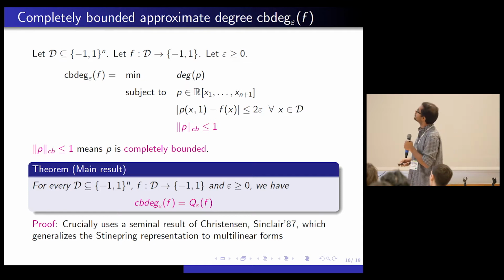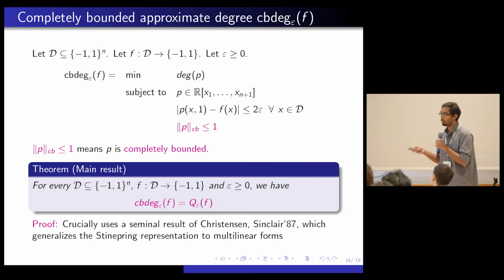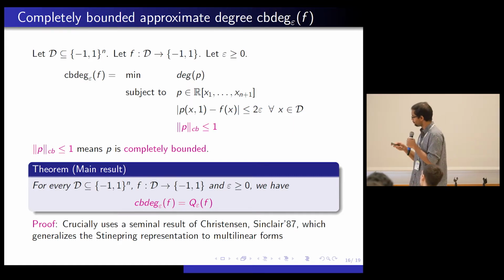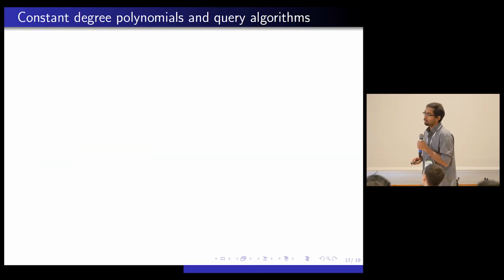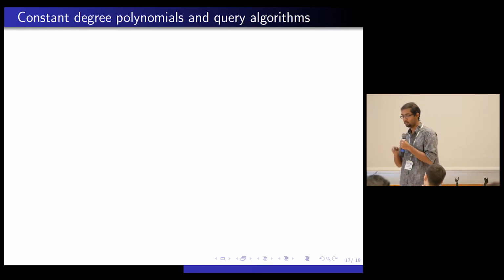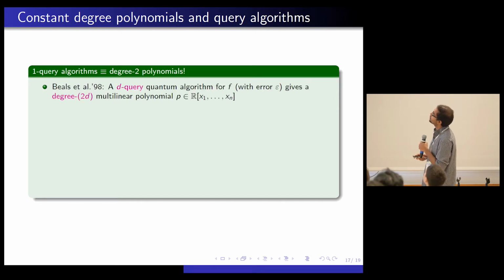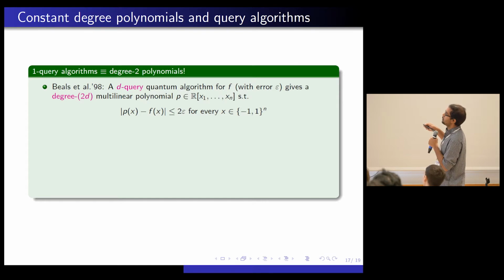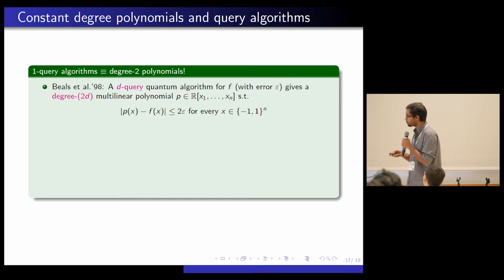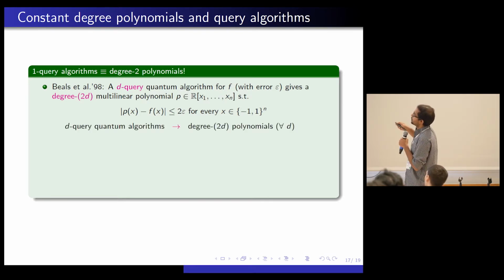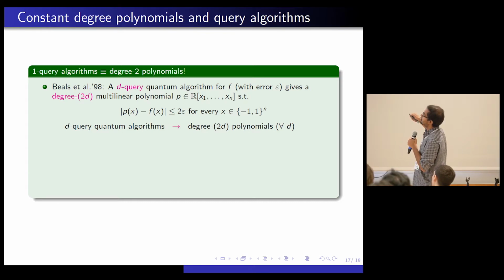Right, so I'm going to be talking about one other result that was also presented by Aaronson et al. So let's look at the result of Beals et al., back again in '98. What did they show? What they showed is if you have a d-query quantum algorithm, you get a degree 2d polynomial. Okay, that's really the polynomial method. And this polynomial satisfies this condition: the absolute value of p of x minus f of x is at most 2 epsilon. So writing it in terms of an equation, a d-query quantum algorithm gives you a degree 2d polynomial.